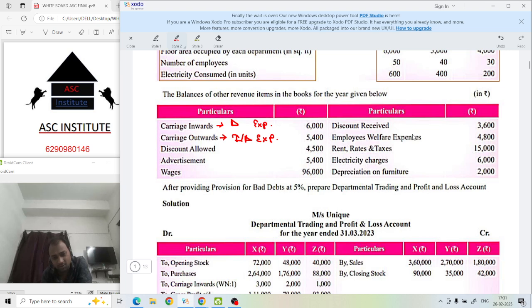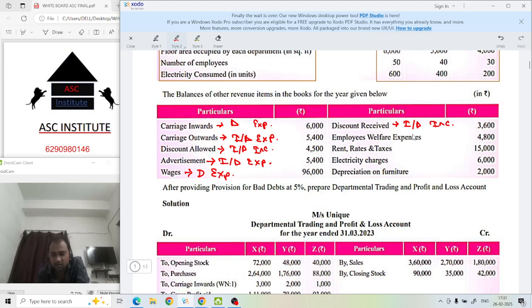Discount allowed, indirect income. Okay. Advertisement is also your indirect expense. Understood? Wages is directly connected to your production. If it is directly connected to production, we say it is direct expense. Are you getting me? Discount received. Discount received is what? Your indirect income.